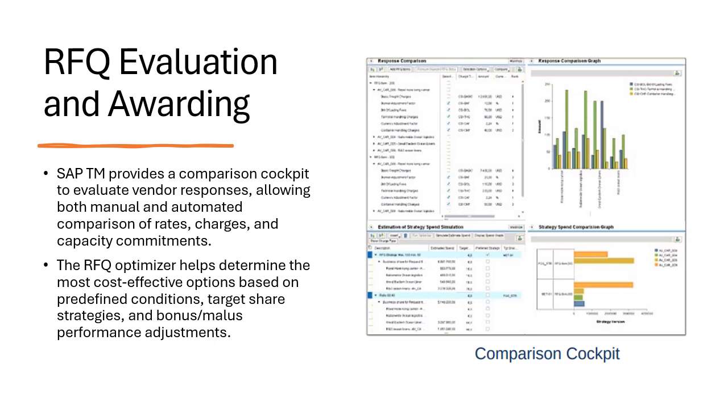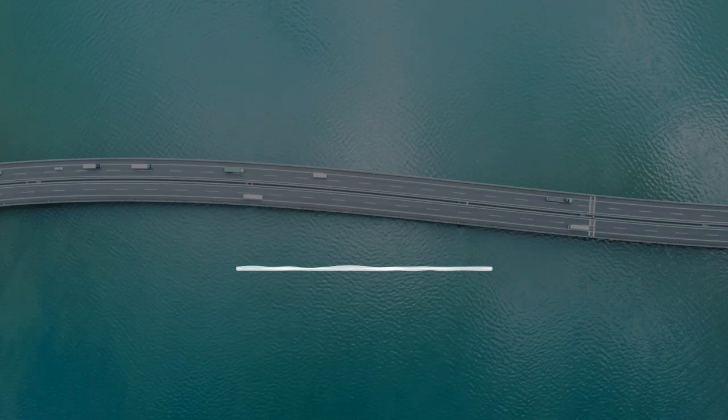This figure shows the layout of the comparison cockpit, where users can actually compare vendor responses side by side. This also includes sections for manual and automated comparison, which helps users to make data-driven decisions about awarding fleet contracts. So, that's all about Chapter 11.